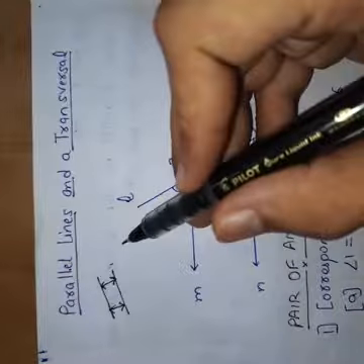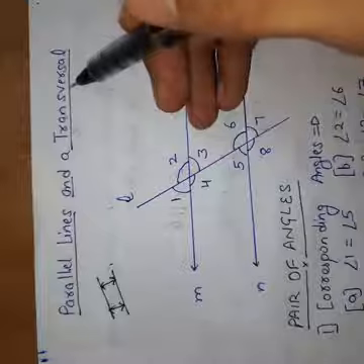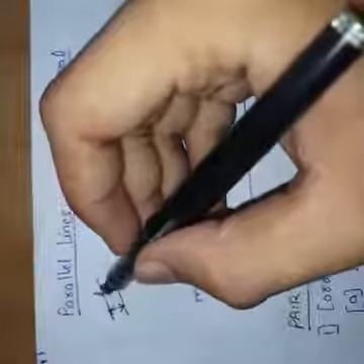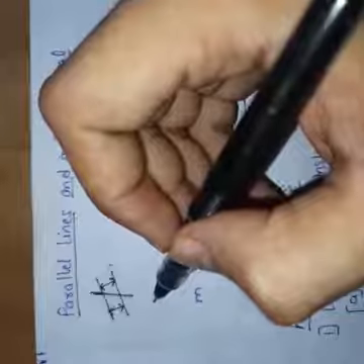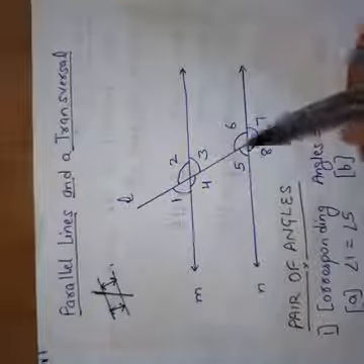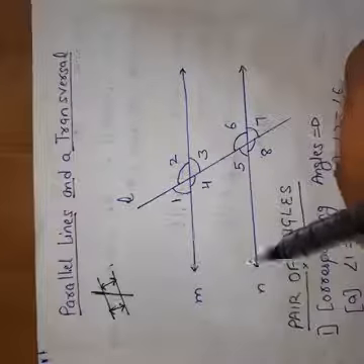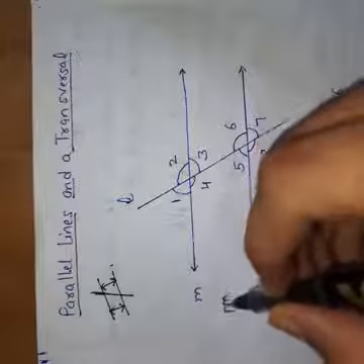parallel lines. A transversal is a line which intersects these two parallel lines at two different points. So you can see here line M is parallel to line N in this figure. How will we read this figure?